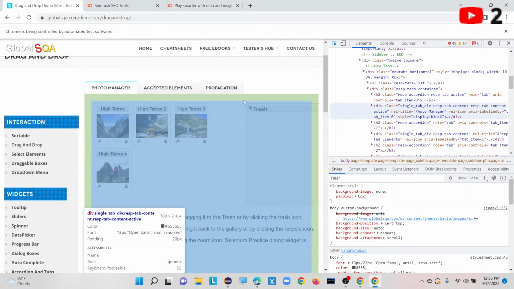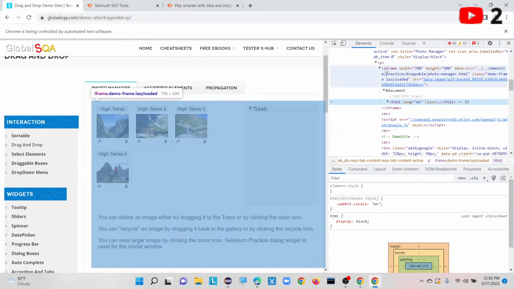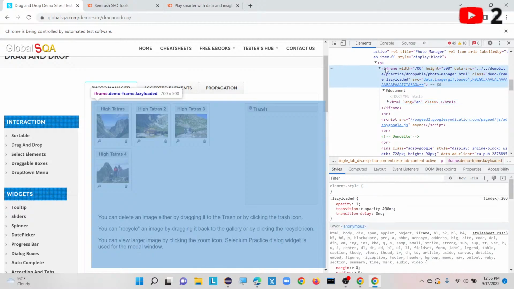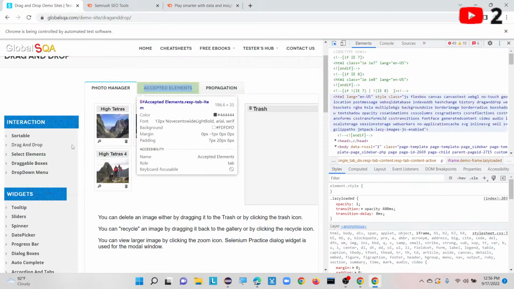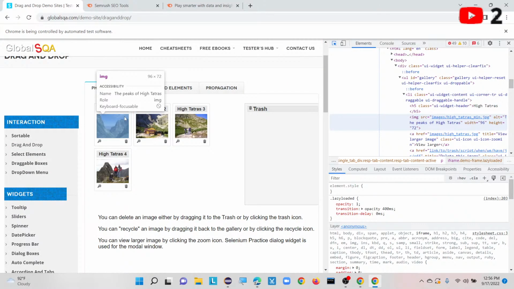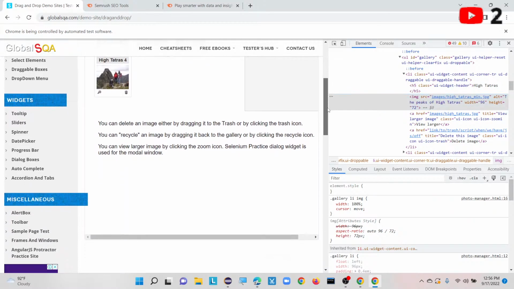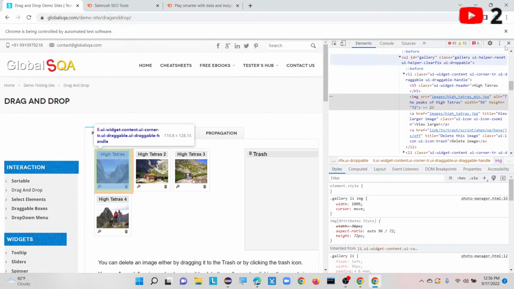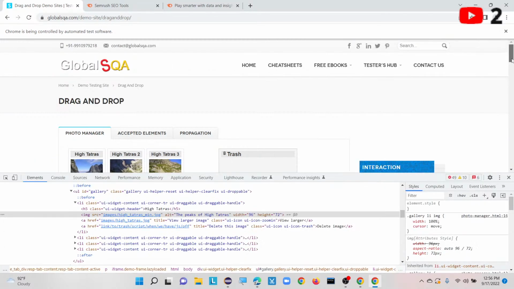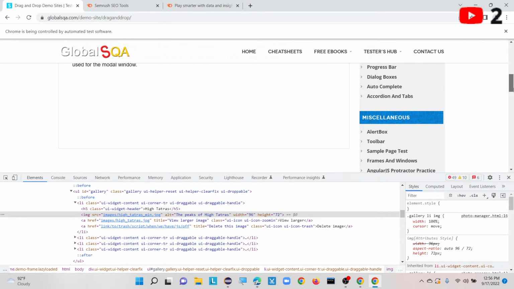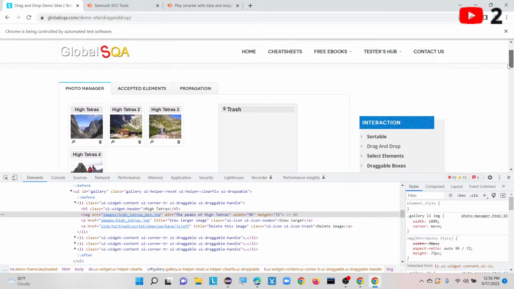I think it is also an iframe. Yeah, here you can see it is an iframe. So again we have to move our driver focus to this one, then we are going to select this particular web element, and this is our actual place. What happened? This is a drag and drop only, right? So you can delete an image either by dragging it to trash or by clicking on the trash icon.